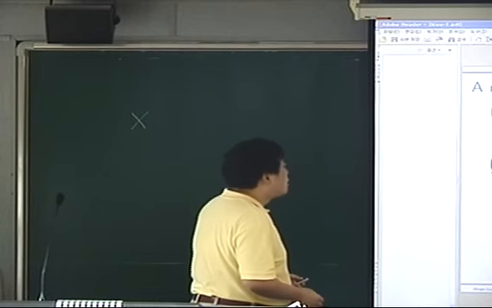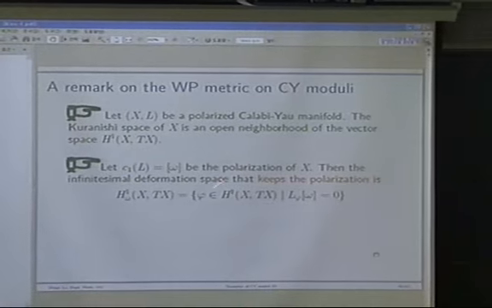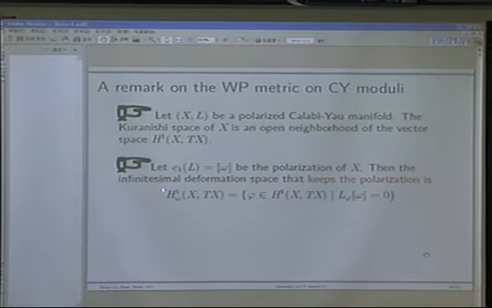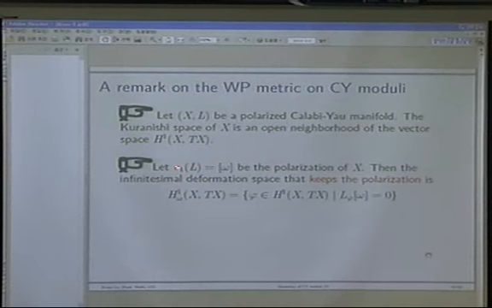So assuming that our Calabi-Yau manifold is simply connected, then its first Chern class determines a one-to-one correspondence with the polarization. So fixing such a line bundle is equivalent to fixing the cohomology class of omega. And then using that omega, we can define a subspace of this vector space, composed of all phi such that L_phi omega is equal to 0.